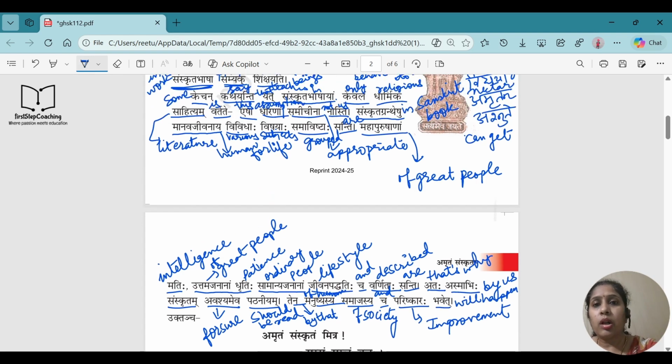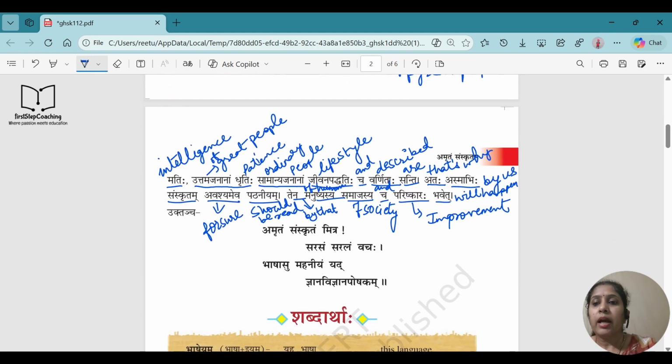Fine, that was all the importance of Sanskrit they were talking. And now, in one form of shloka, they are telling more importance, more Sanskrit as a nectar. Uktam cha. So this word is made up of uktam cha. Okay, uktam means said. Cha means and. So then they are saying, and it is also said. So what is said? That is said in the form of a shloka.